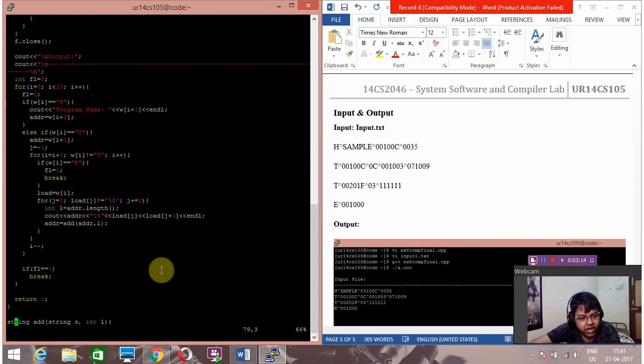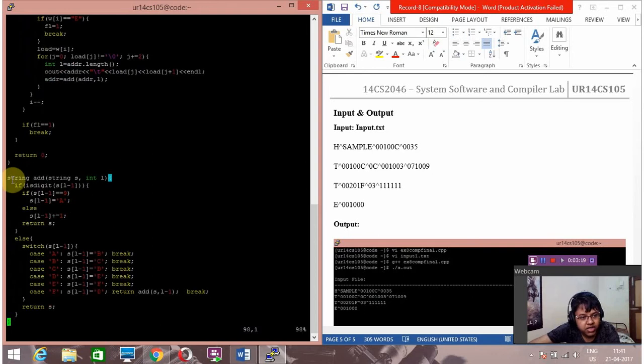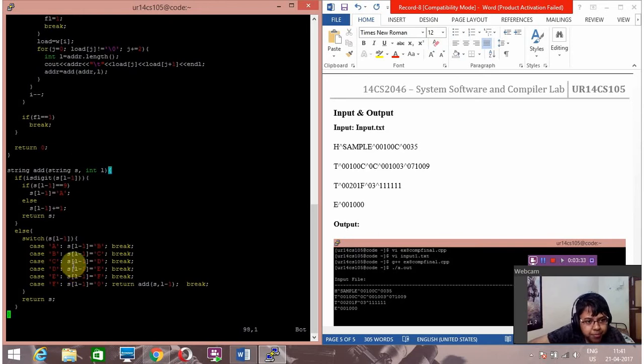Then moving ahead, we are using a string add function to display the cases. As here we can see case A, B, C, D, E, and after that we are also using this part to calculate the hexadecimal values. Then, let's move on to the working part of the program.